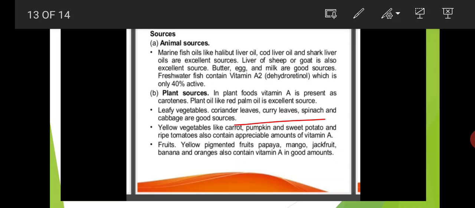And plant sources: red palm oil is an excellent source. Leafy vegetables like coriander leaves, curry leaves, spinach, and cabbage are good sources. Vegetables like carrot, pumpkin, sweet potato, and ripe tomatoes also contain major amounts of vitamin A. Yellow pigmented fruits like papaya, mango, jackfruit, banana, and oranges also contain vitamin A in good amounts.